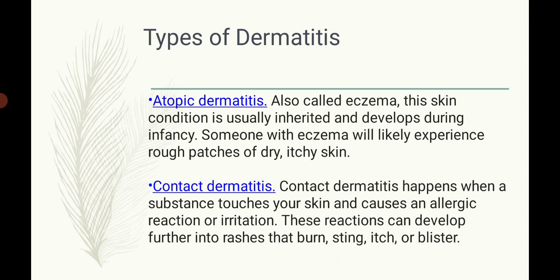The second one is contact dermatitis. Contact dermatitis happens when a substance touches or contacts your skin and can cause allergic reactions and irritation. This reaction can develop further into rashes that burn, sting, itch or blister.